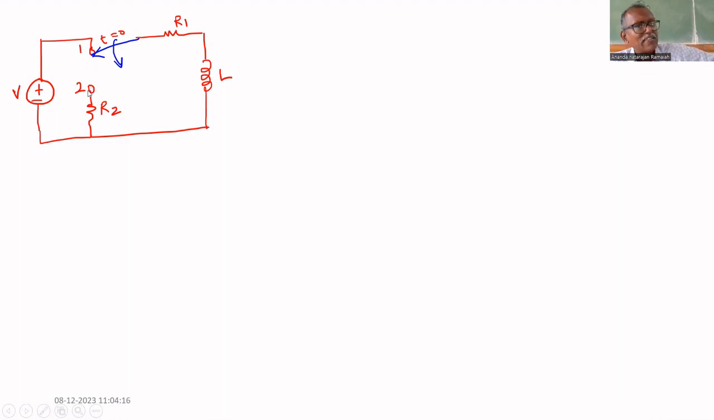Therefore, some energy will be stored in the inductor. While transferring from 1 to 2, energy is stored in inductor L at t equal to 0, because it is given that a steady state had previously been established at position 1. So, for a very long time it is at position 1. That's why the transient is over and now it is at steady state. Steady state means the inductor becomes a conductor.